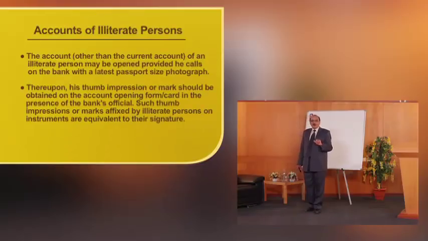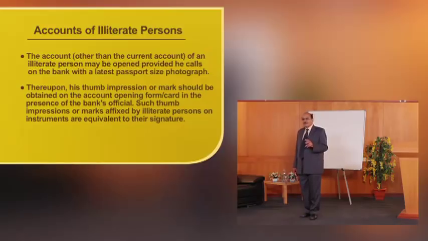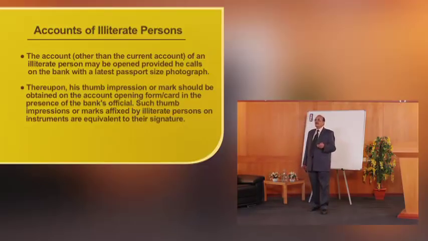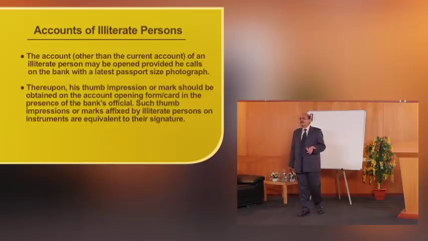The bankers also open accounts of illiterate persons. Here, it is necessary that proper precautions are taken, because the banker may come to grief if someone operates the account. So, the precautions which need to be taken in case of illiterate persons accounts is obtain a passport size photograph. Of course, this is compulsory for most of the accounts and all the accounts for that matter.